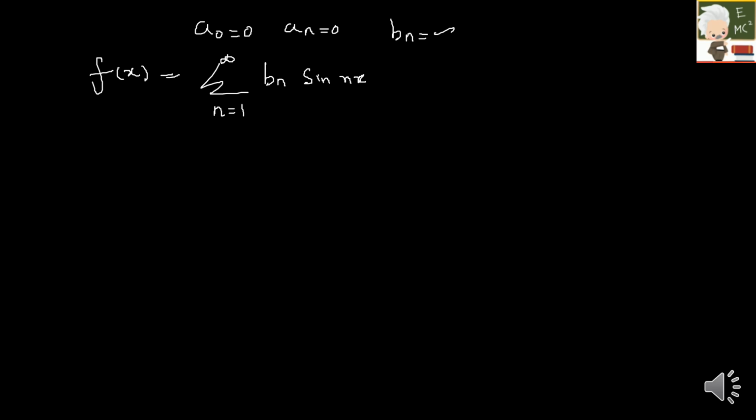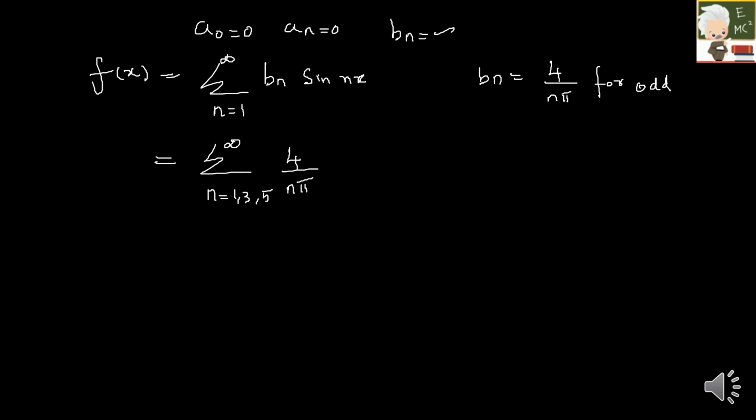So this is our integral. And what did we find that bn? Bn is nothing but 4 by n pi for odd values. So my f of x will be summation n is equal to 1, 3, 5 to infinity, and what is bn? It is 4 by n pi into sine nx.